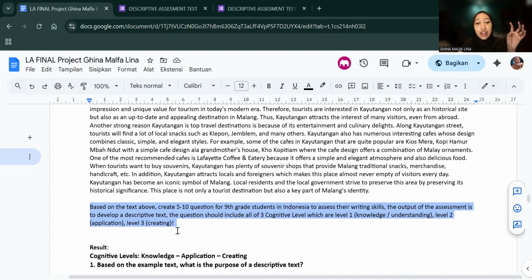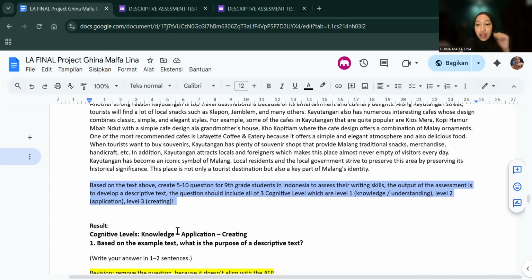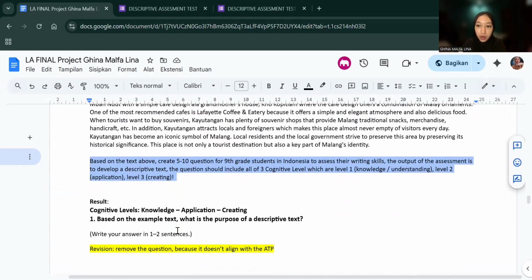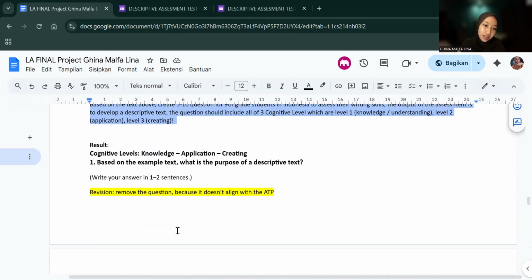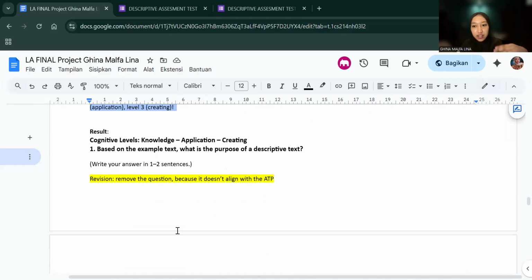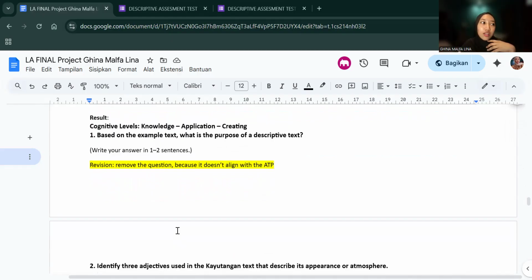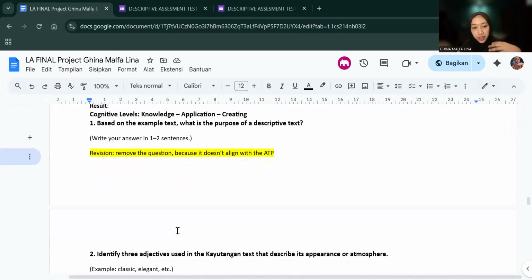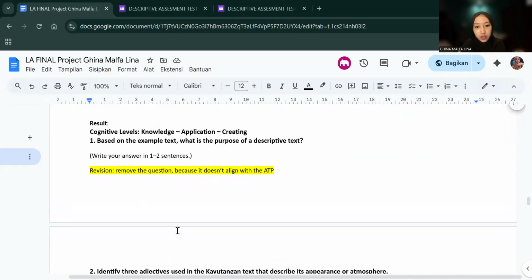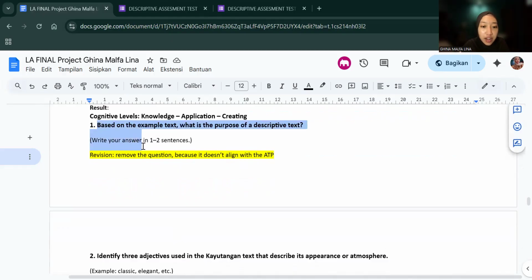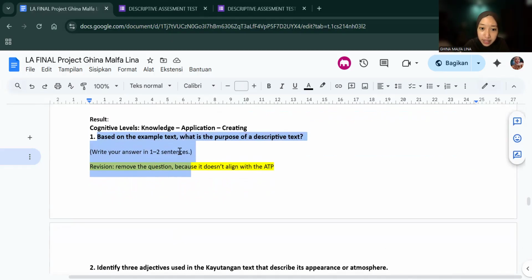And the test should include 3 cognitive levels, from level 1 until level 3, so from knowledge or understanding until creating. And then the result presented the cognitive levels well. However, the test items I considered are not so aligned with the ATP, and they are not built to help the students create a full descriptive text. The first test item I removed, because this question is already at the beginning of the reading section.